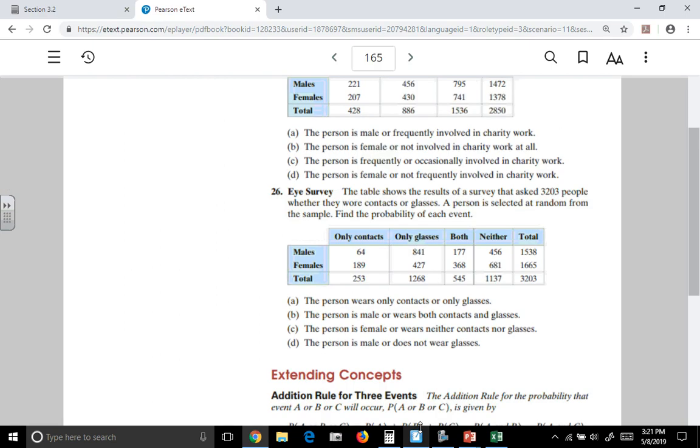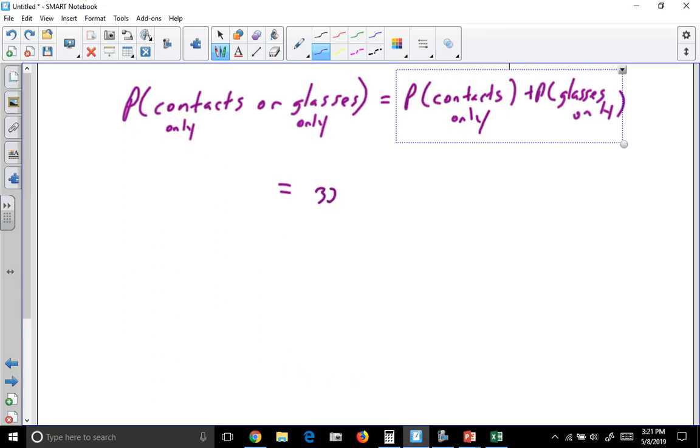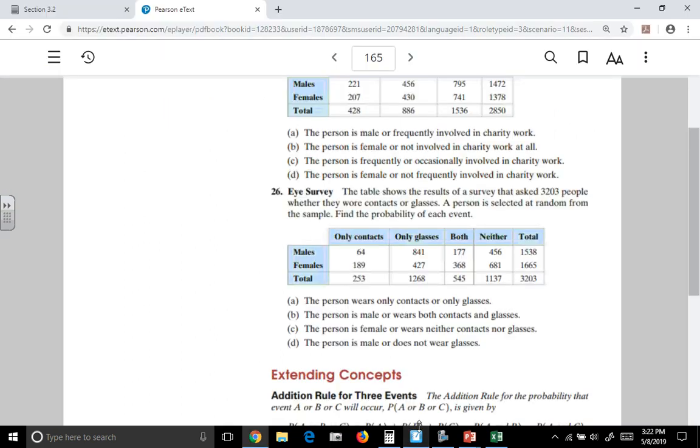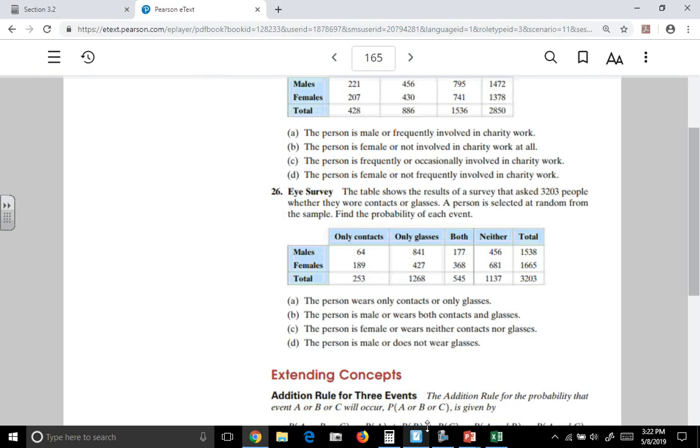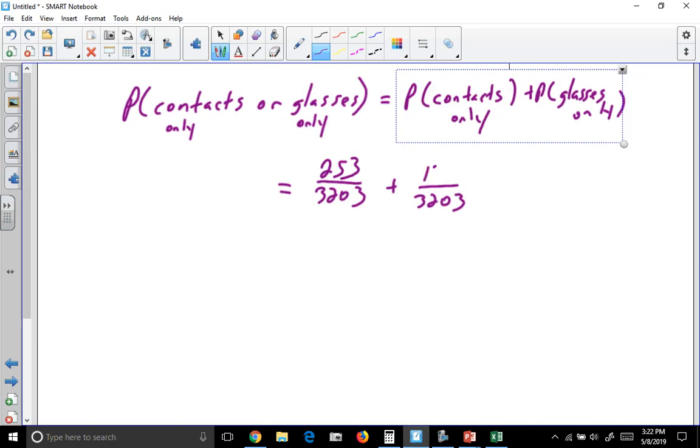So there are 3,203 total people surveyed. Out of those, 253 wore only contacts. 1,268 wore only glasses. So we can add those together.